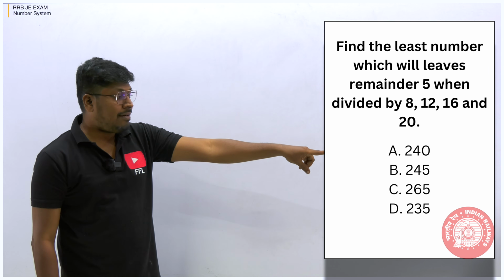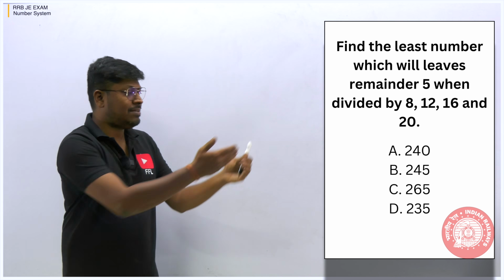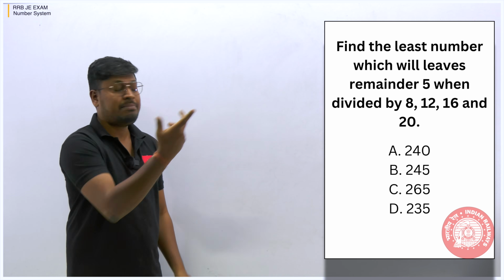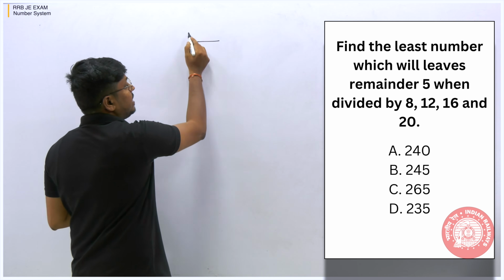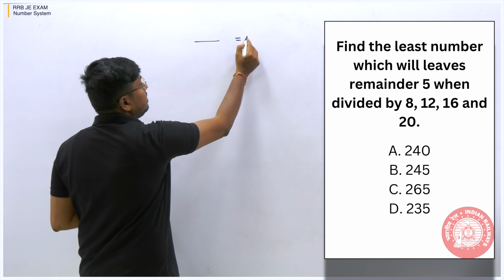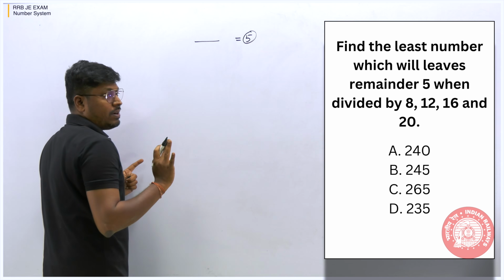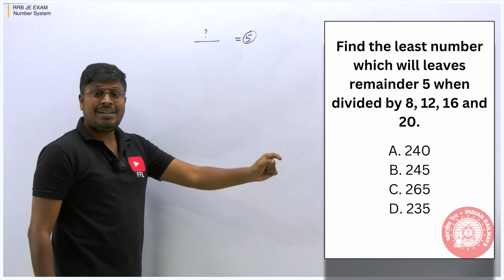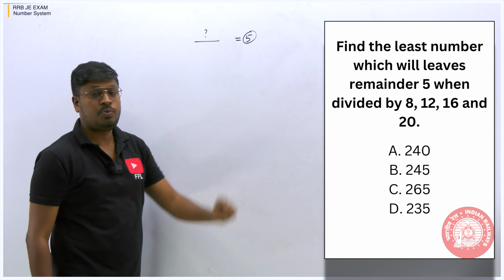So here you have options. What is the first concept of the question? We have to find some number that, when divided by all the given numbers, leaves a remainder 5. That is the meaning of it. So we have to find what the number is. What we can do is take the options. The first option is 240.